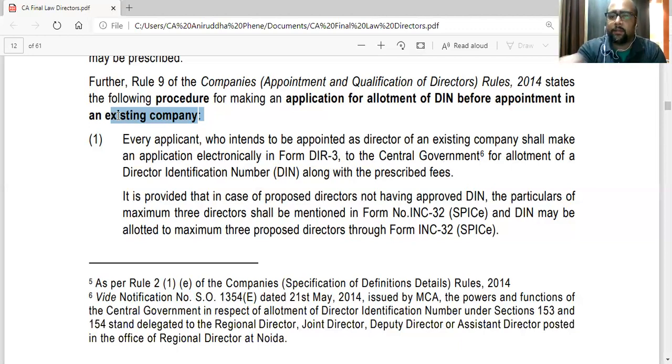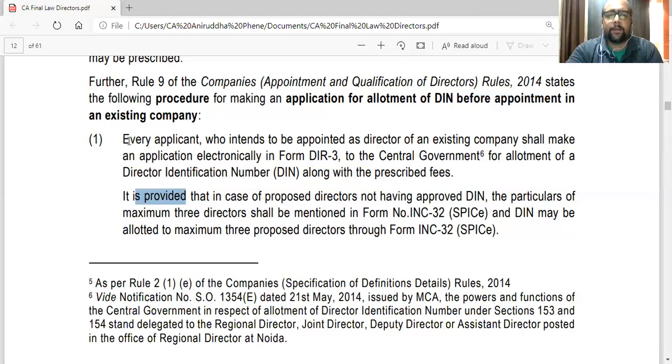That is why they mentioned the line which says that before appointment in an existing company. If an existing company is there, so already it's incorporated, then DIR3 will be required. Otherwise, if it's a new company, you can apply through INC 32. That is what they mean. That is why they have added a proviso here, that is, provided that.